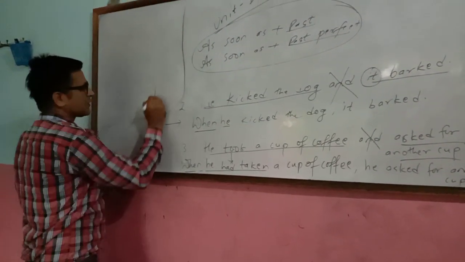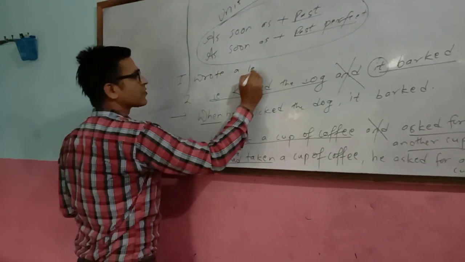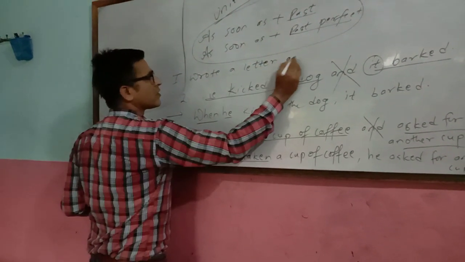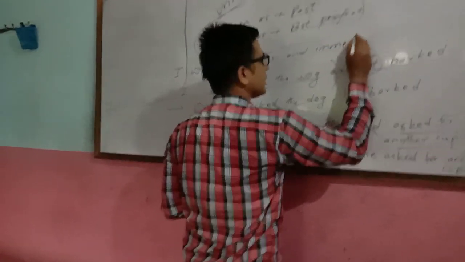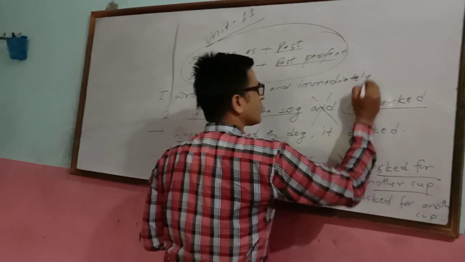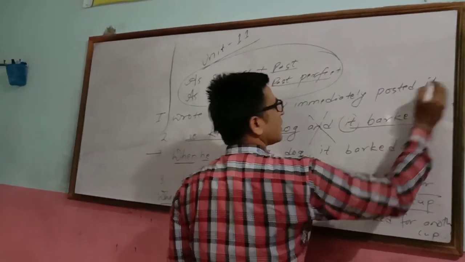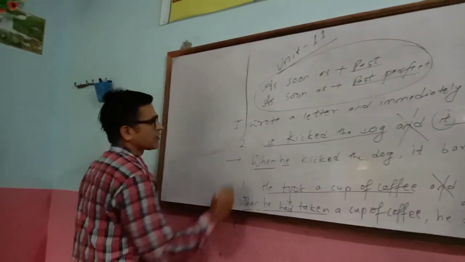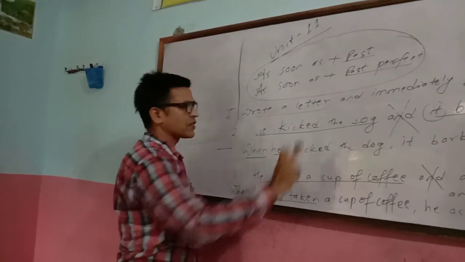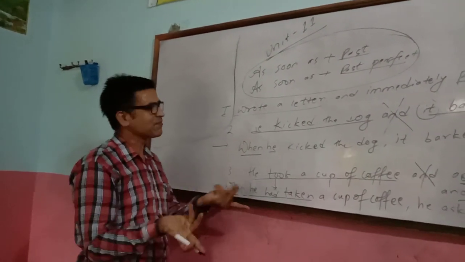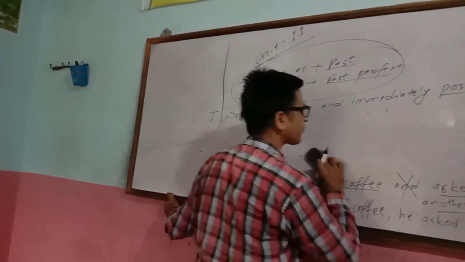Okay. For example, I wrote a letter and immediately posted it. Look at the two clauses. I wrote a letter first, posted it. चिठी लेखे पोस्ट गरे. टाइम ग्याप हुन्छ कि हुँदैन? टाइम ग्याप पक्कै हुन्छ. So what you have to do?